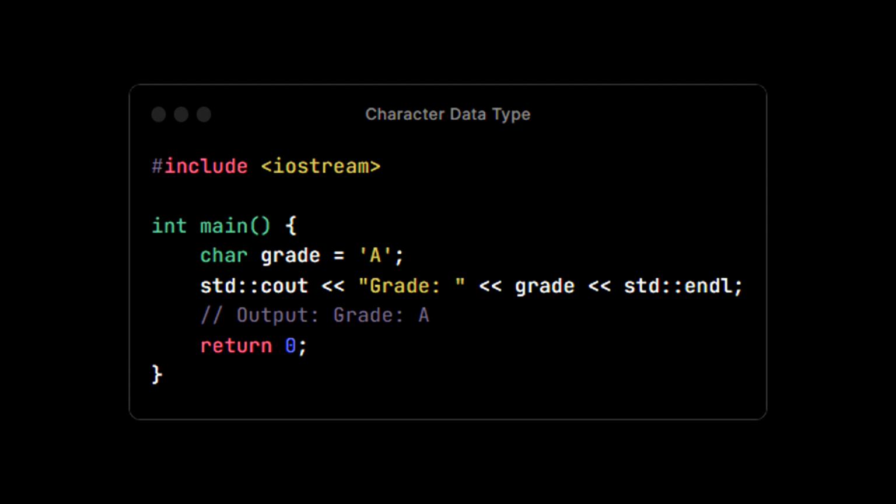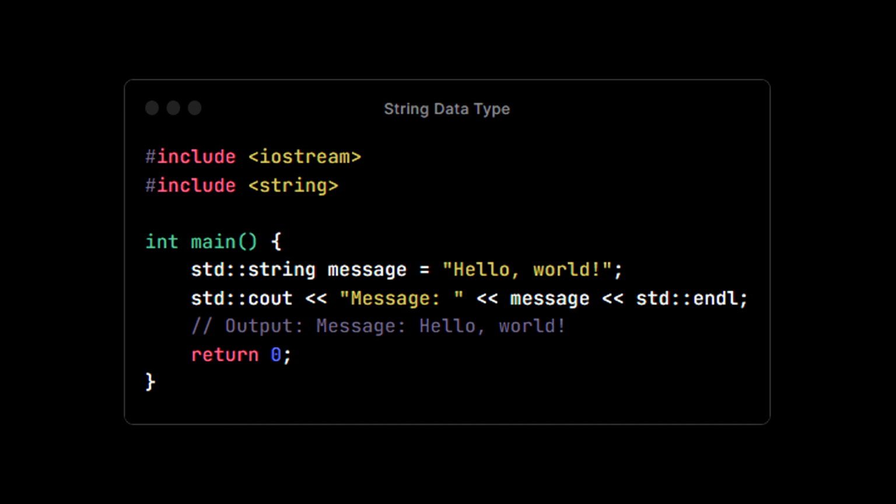Character data type. The char data type is used to store individual characters. It can represent letters, digits, and special symbols. Here's an example.